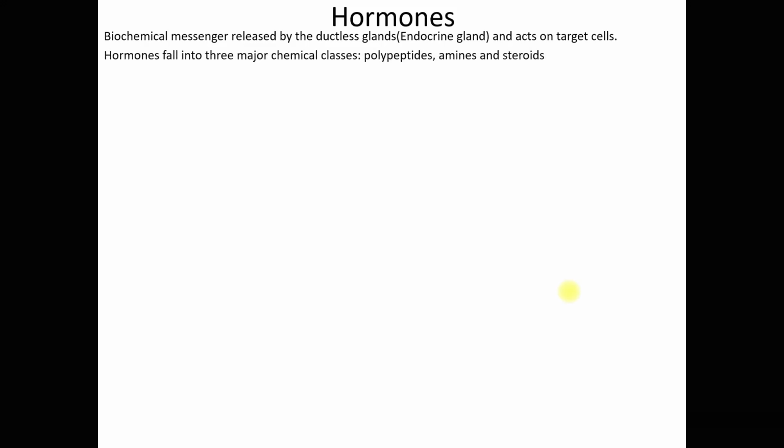So classification of hormones based on chemical classes: they are grouped into polypeptides, amines, and steroids. Now, these polypeptides are also known as peptides and proteins. So hormones that are grouped into peptides or proteins are composed of chains of amino acids. So you can picture that in your mind. They are very long chains of amino acids.